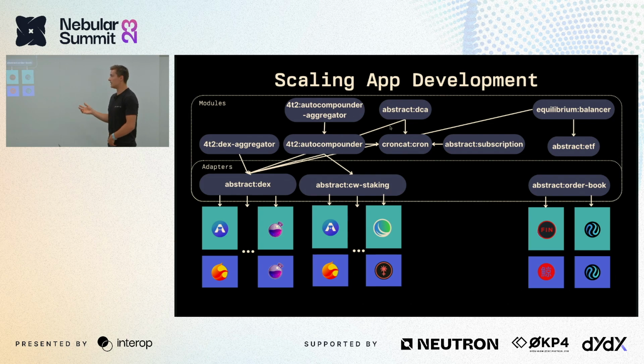And then these applications, for instance, 42's autocompounder, you can actually build on top of them, because these are published to some sort of package registry, which is another thing that we don't have on-chain nowadays. We don't have a way to publish our smart contracts in a secure manner where we can trust all of the code that's in them, see if they're audited, or